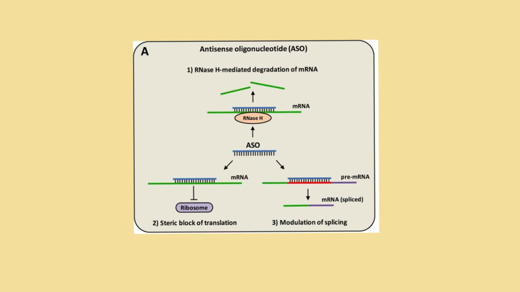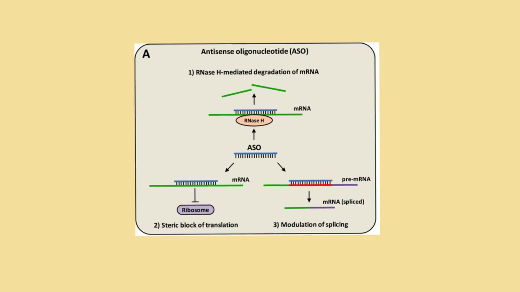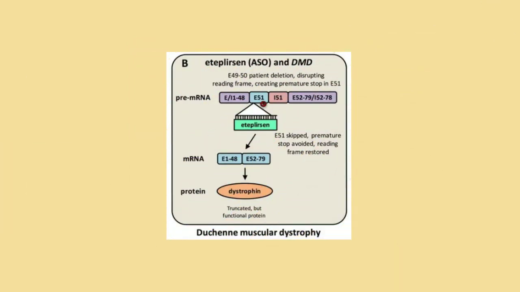There are three main mechanisms by which antisense oligonucleotides function. The first is through mediated degradation of an mRNA sequence of interest. Another is through the blocking of translation of the mRNA prior to entering the ribosome. The last involves the excising of pre-mRNA sequences unconducive to an open reading frame, and is the main mechanism by which current drugs such as eteplirsen are employing to treat DMD.